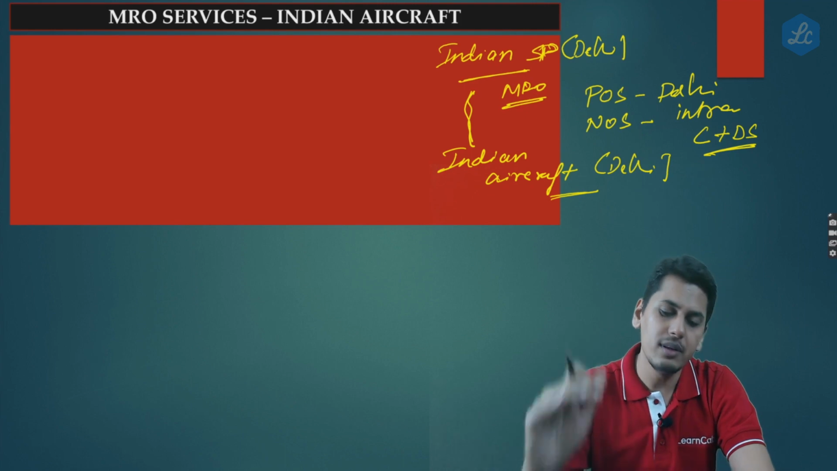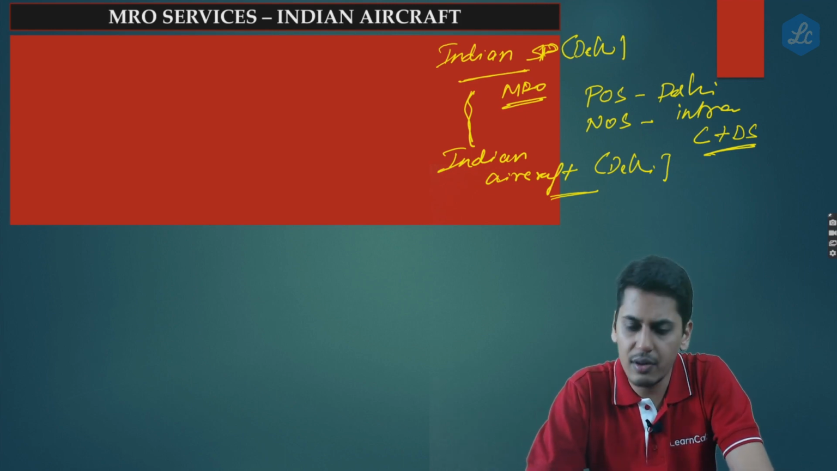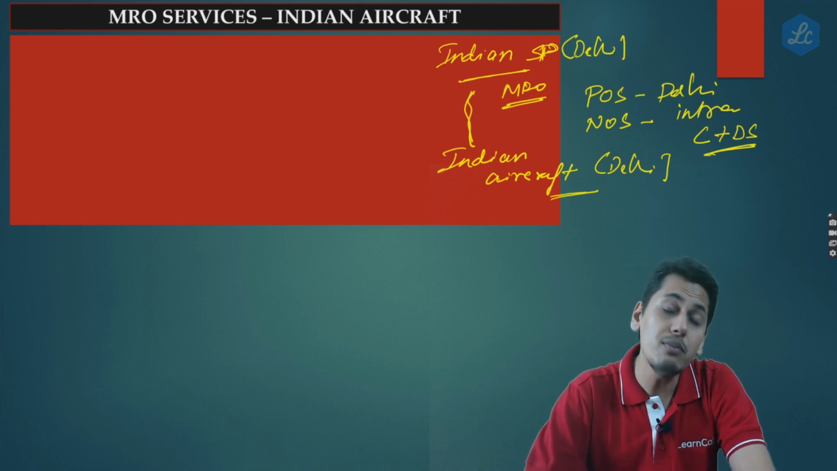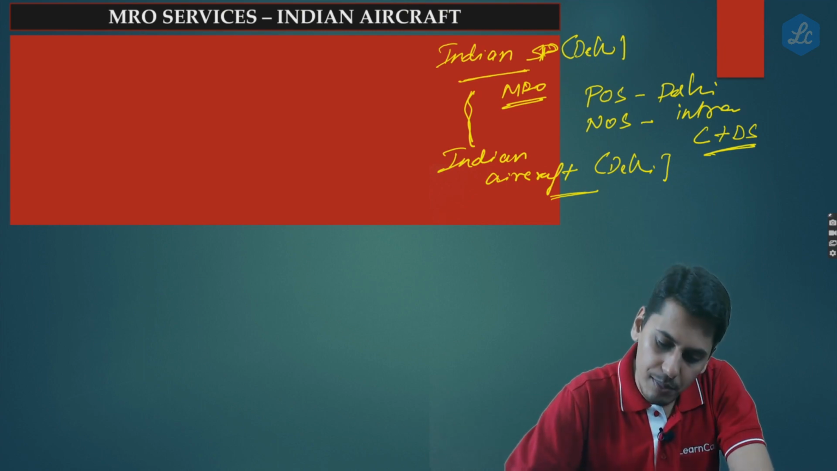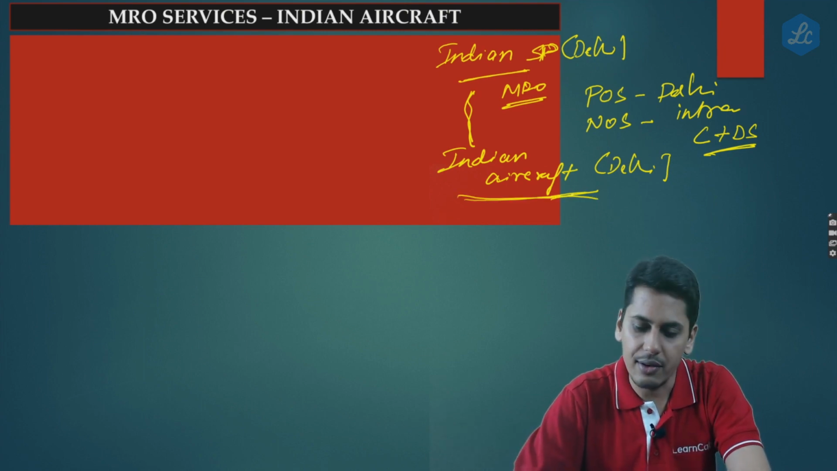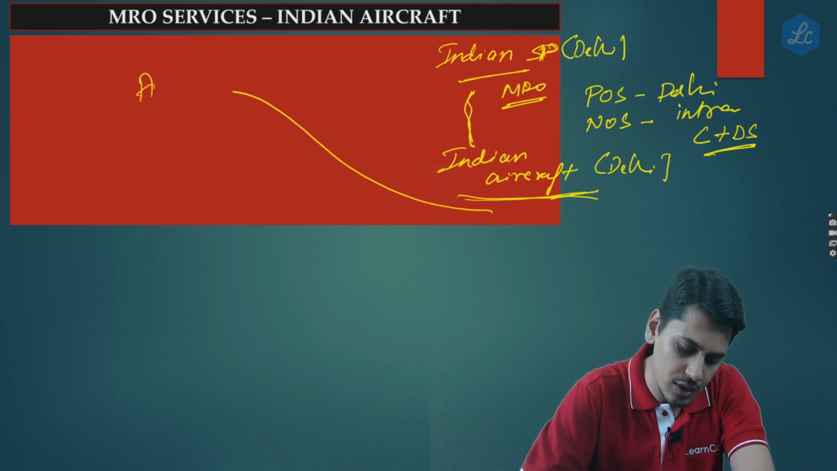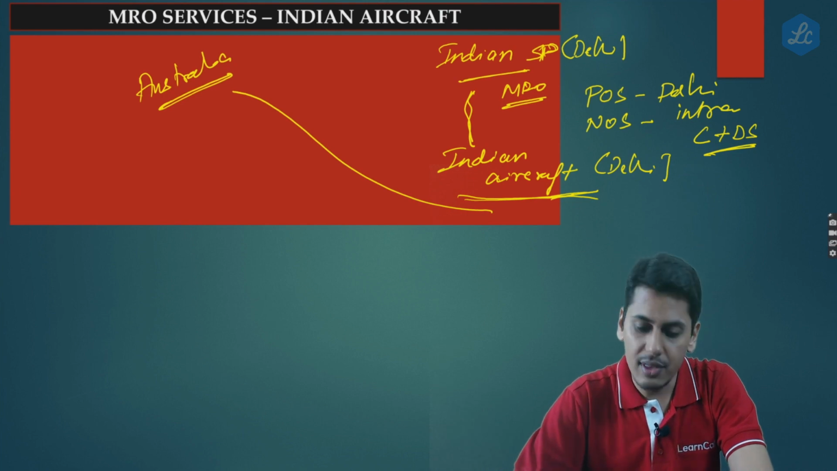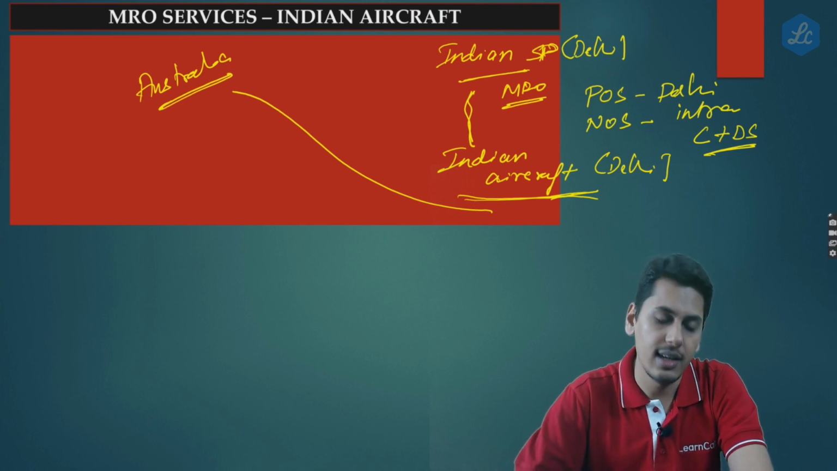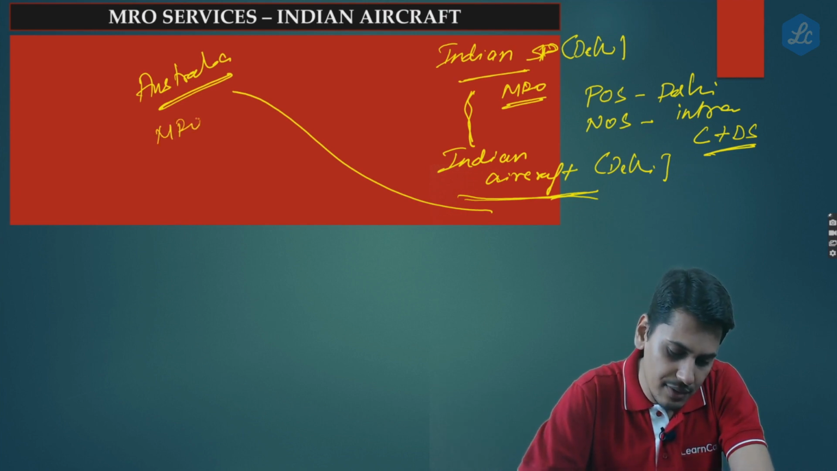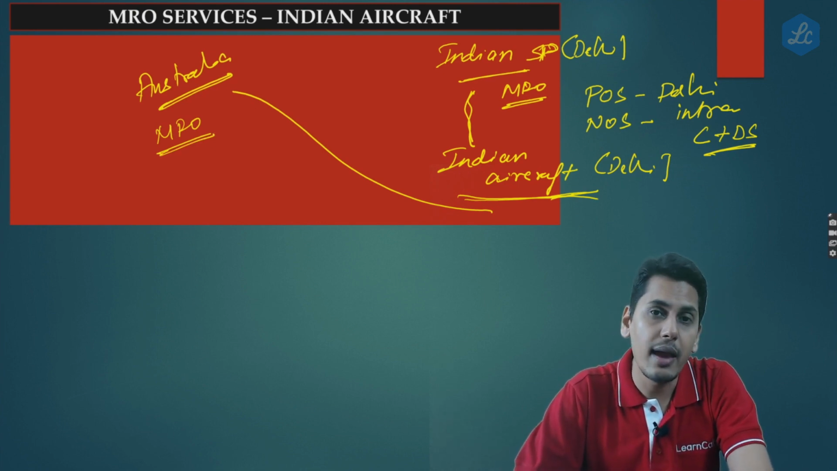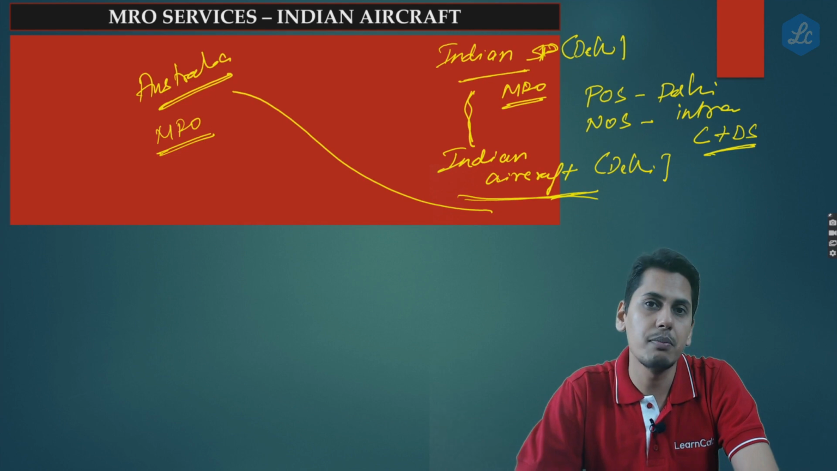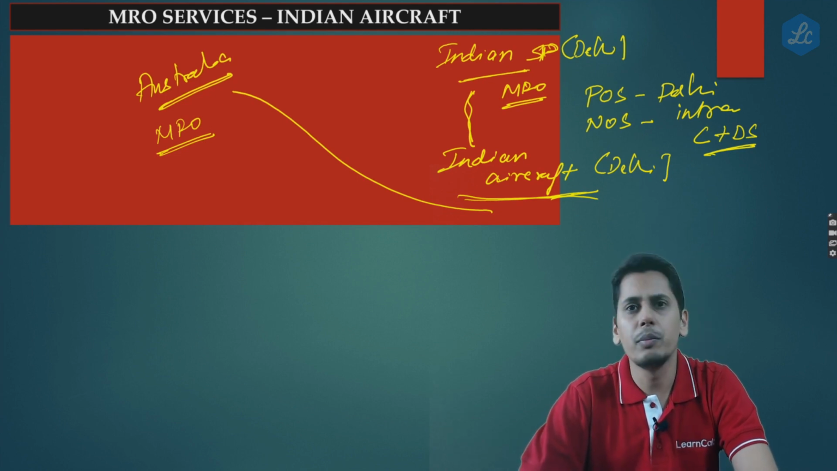Now what problem did this Indian service provider have? Everything is clear. The problem which this Indian service provider is reporting is this: if this Indian aircraft, let's say, goes to Australia, and there it is receiving MRO services, maintenance, repair and overhaul services, what would be the treatment?